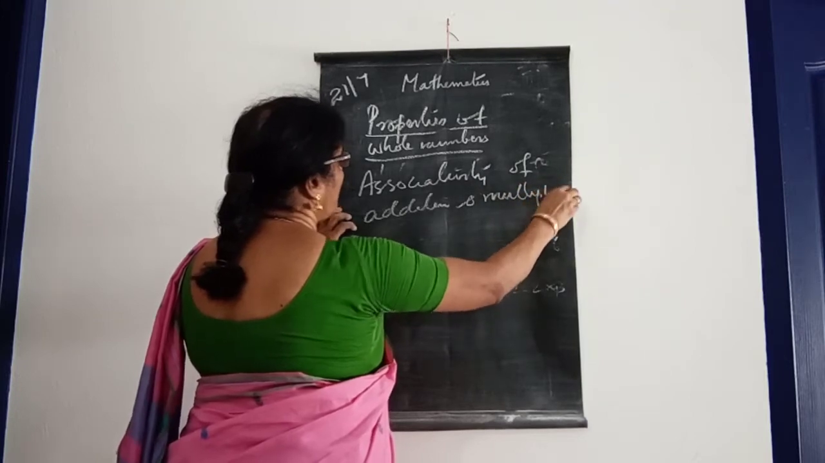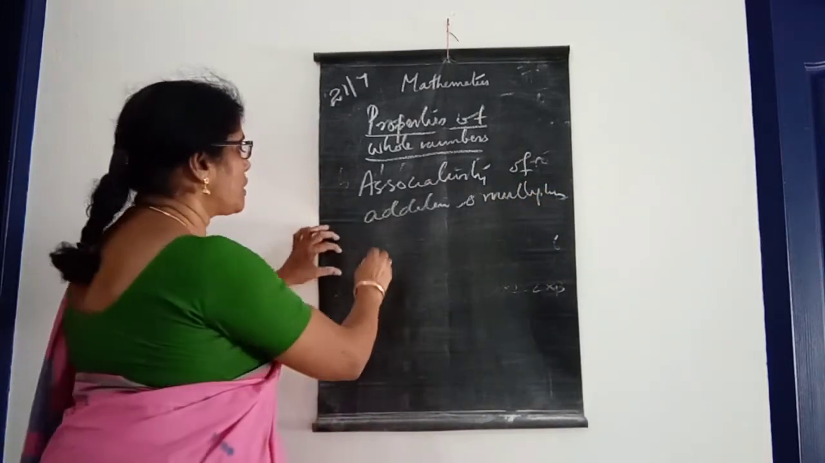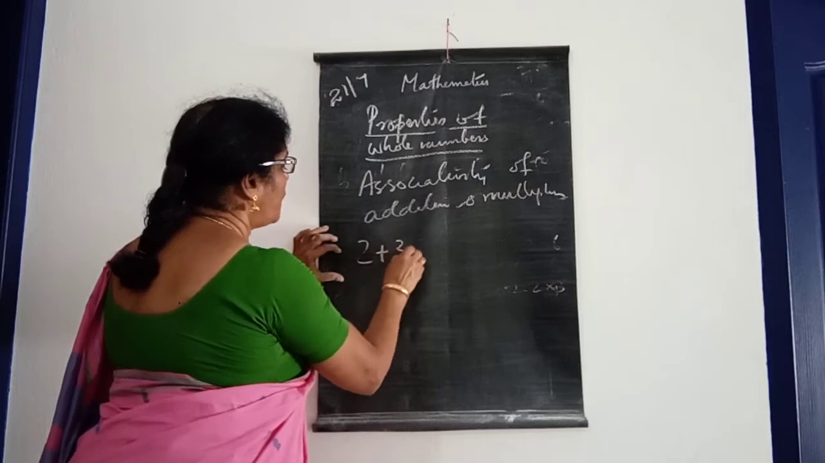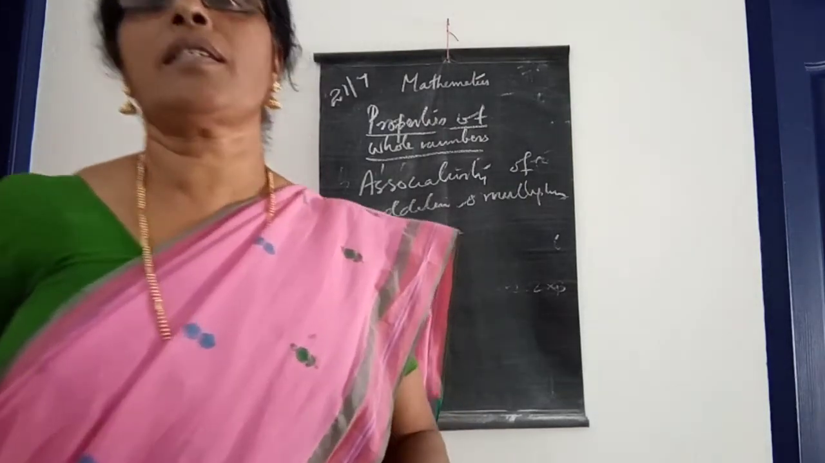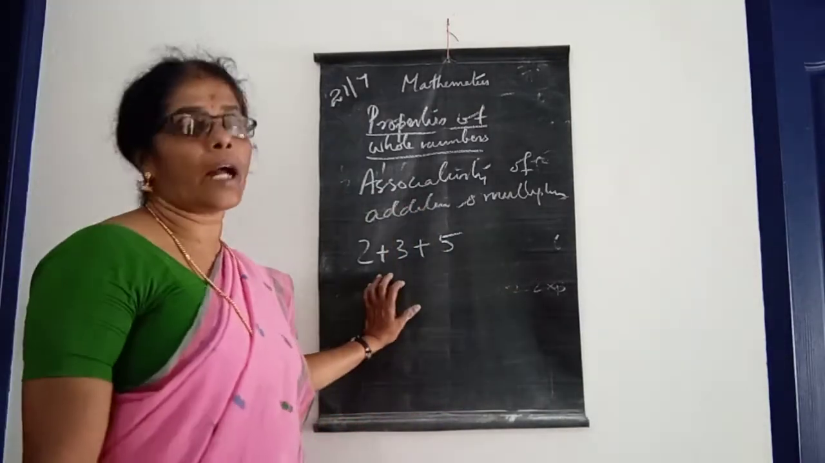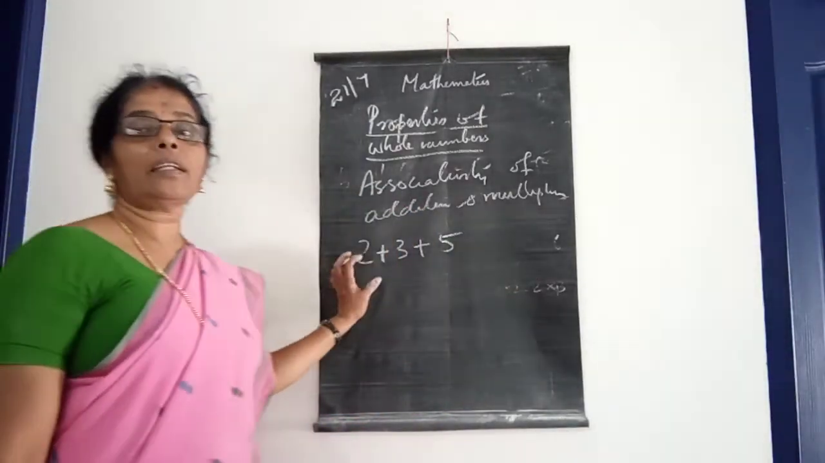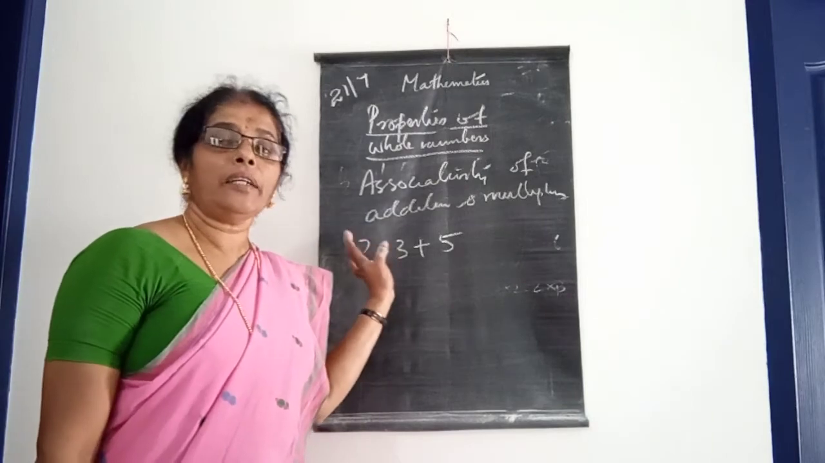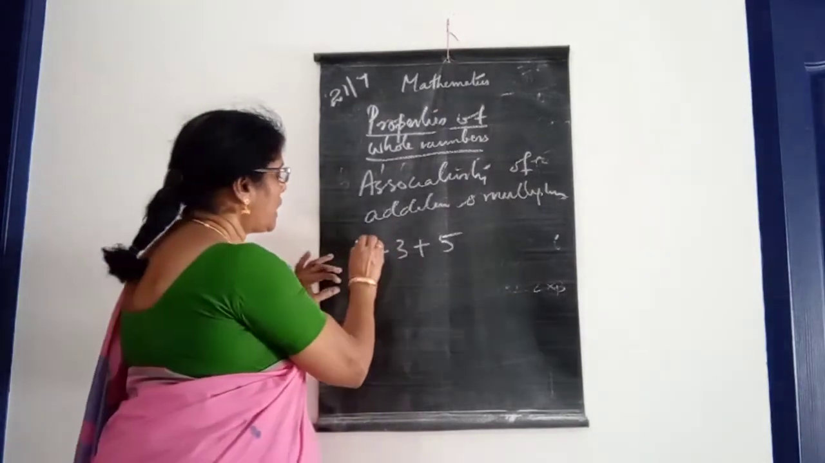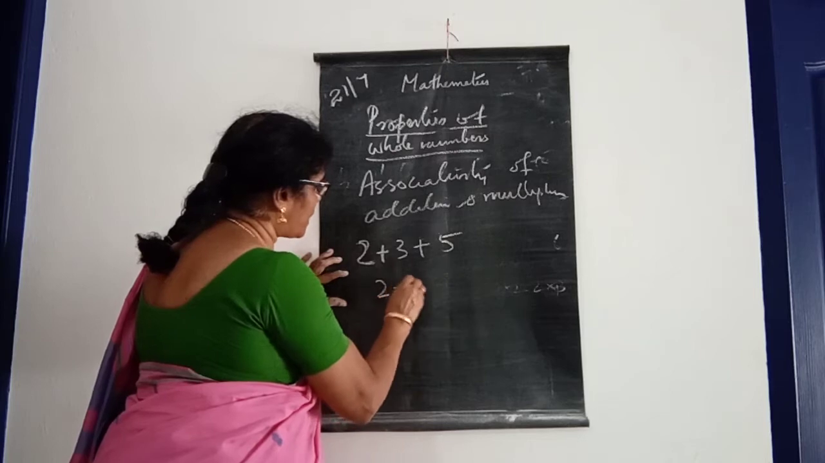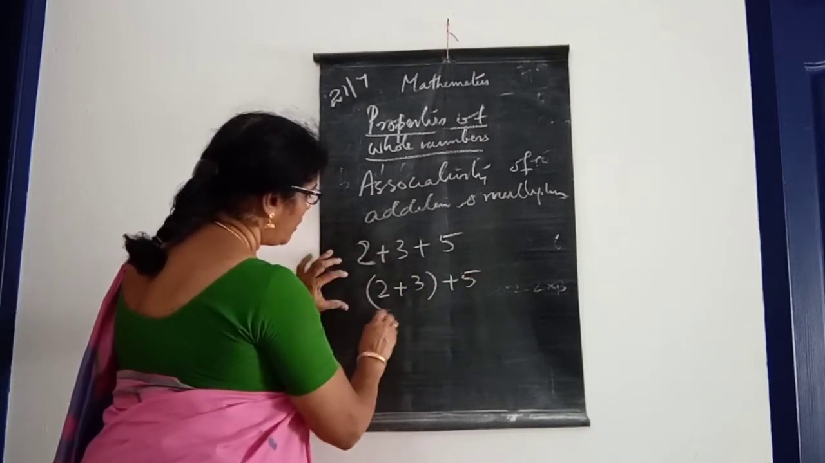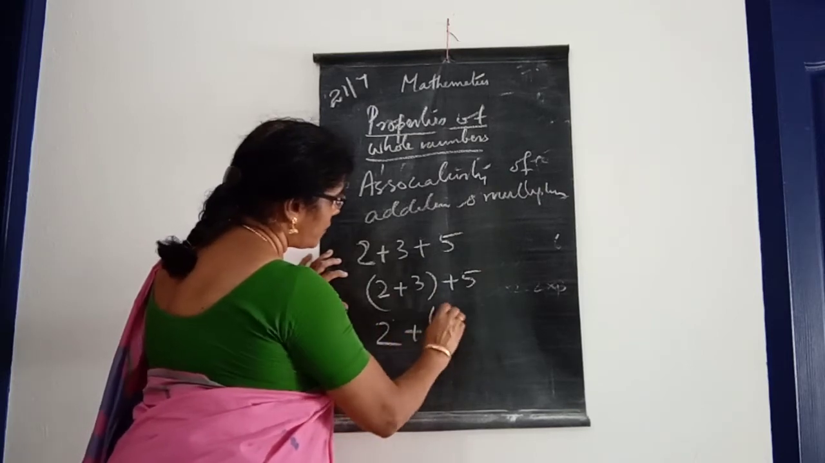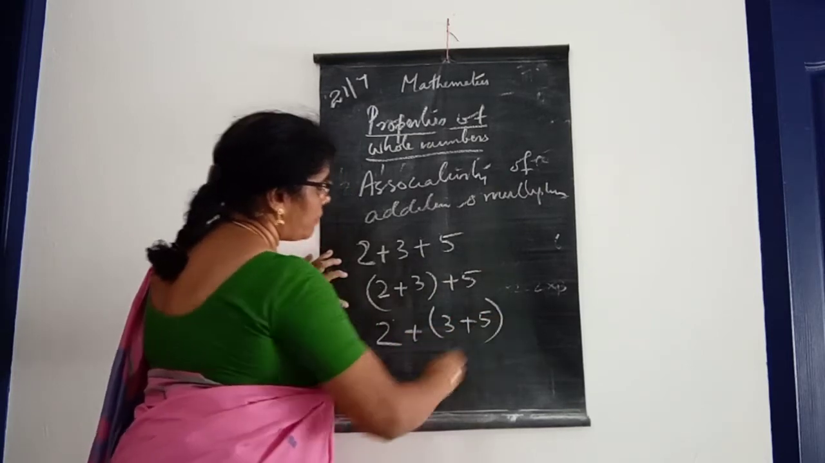Addition and multiplication, associative property. Look here, children. Example: 2 plus 3 plus 5. We have 3 digits we want to add, and we can add these 3 digits in any way. We can add these 3 numbers as (2 plus 3) plus 5, or 2 plus (3 plus 5).